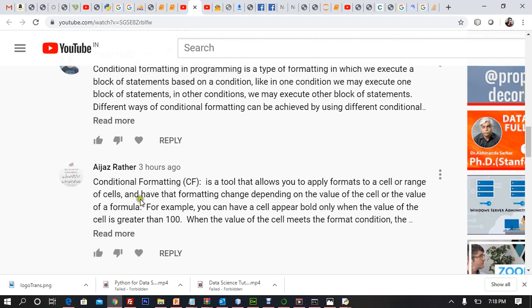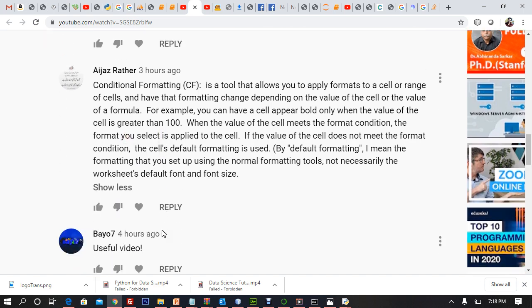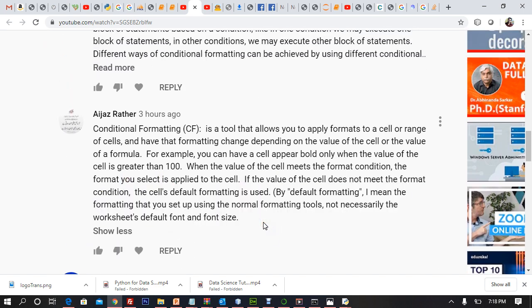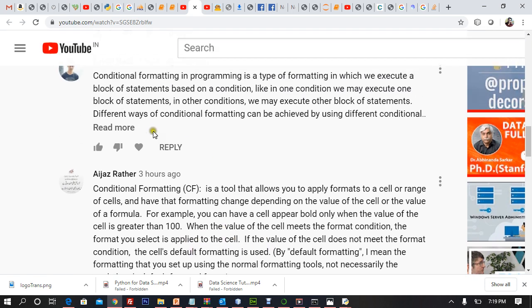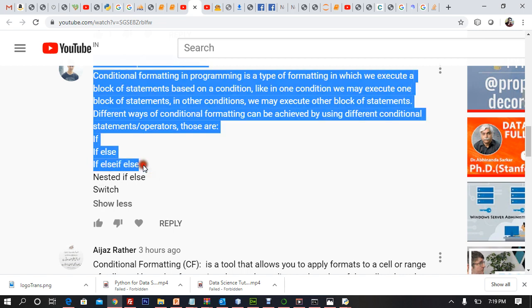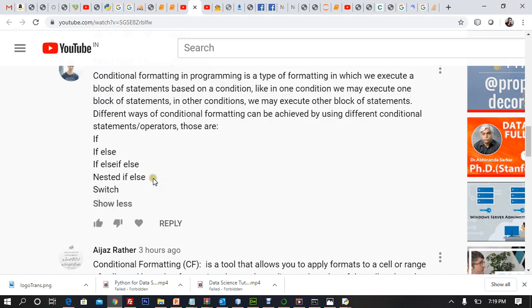Thank you. And the question was about conditional formatting. Yeah, absolutely right. But what are the different techniques used in conditional formatting? One was if and else. We have already used if and else. What are the different ways of controlling that? Different ways of conditional formatting can be achieved by using different conditional statements: if else, nested if else, and switch cases.